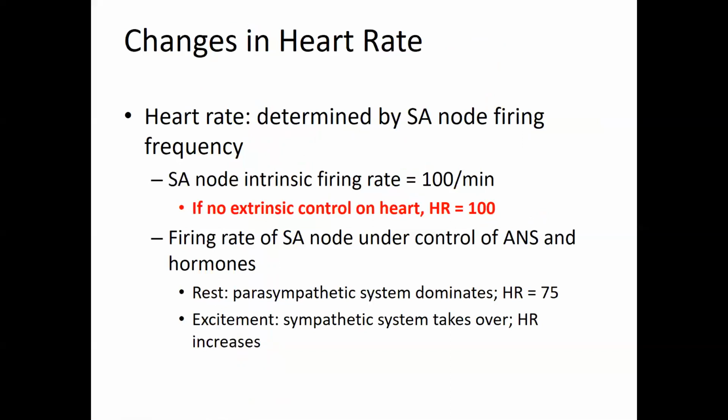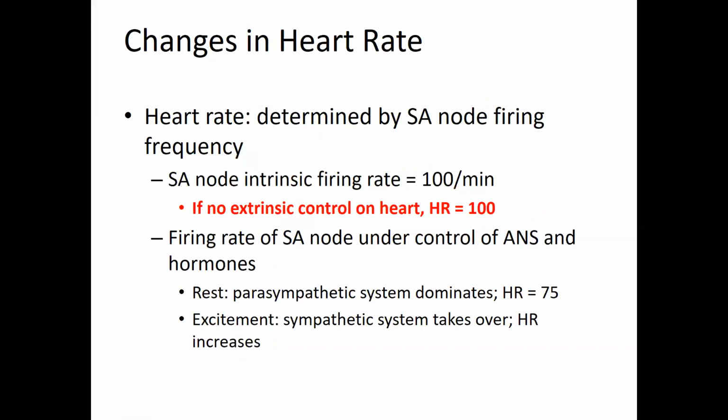Heart rate, we said last time, is determined by the pace that is set in the SA node, right? Now, the SA node has an intrinsic firing rate of about 100 action potentials per minute. And this number differs from the number we talked about before. If you remember a couple of classes ago, we said that the SA node fires 70 action potentials per minute. This number is different because this is the SA node outside of the body.